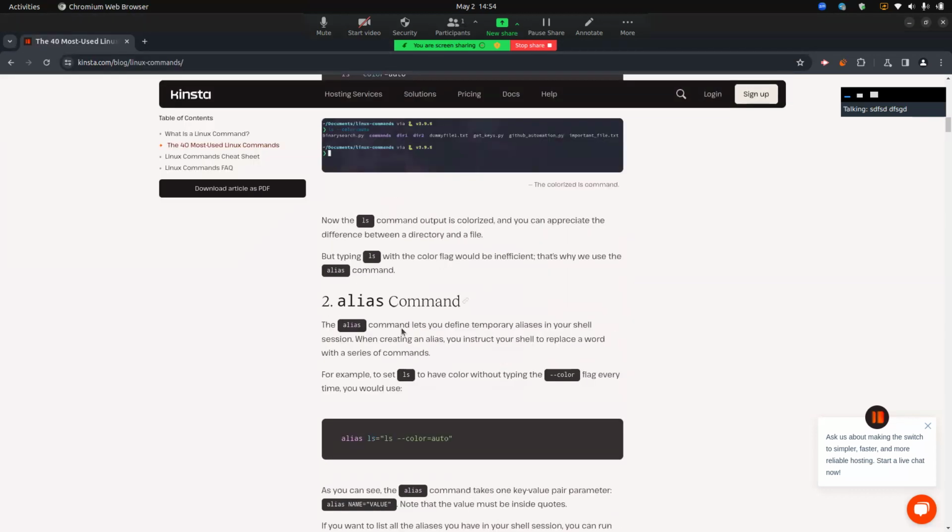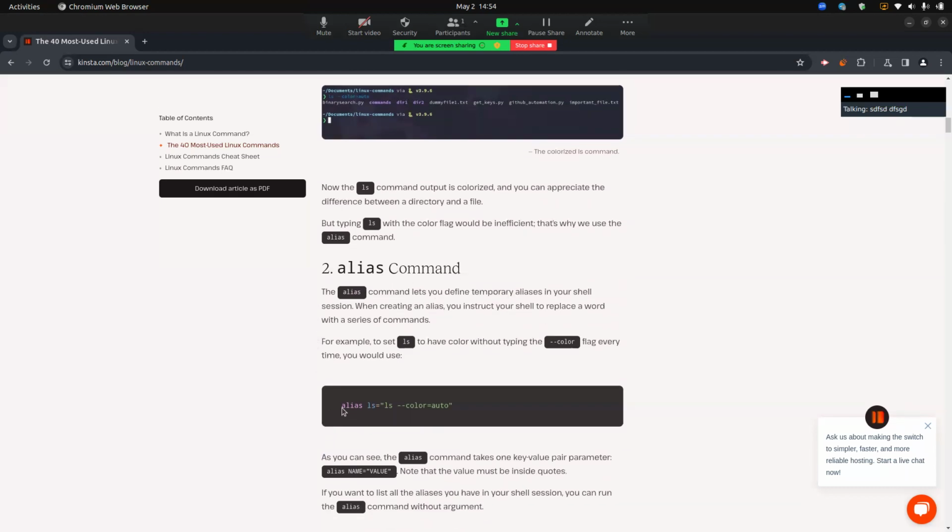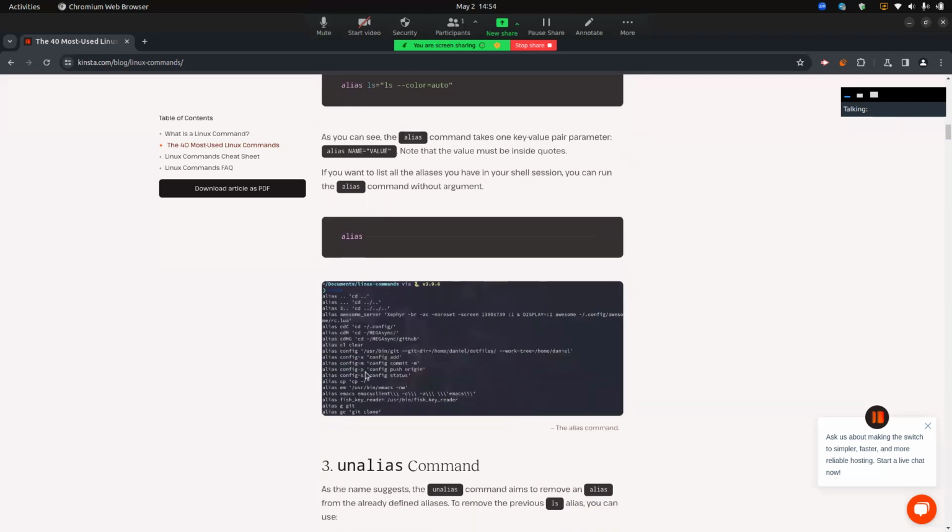What is alias? With the alias command, you define temporary aliases in your shell session. Here as you can see, alias equal to ls color, and so on.